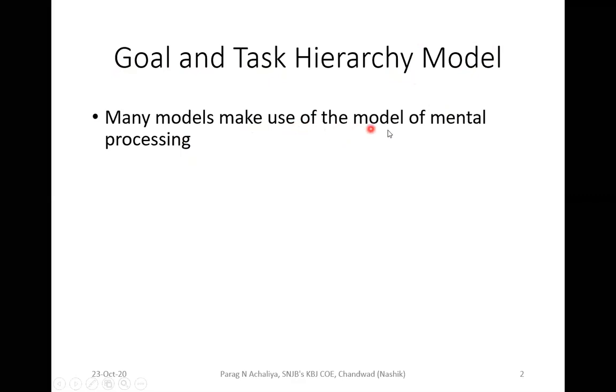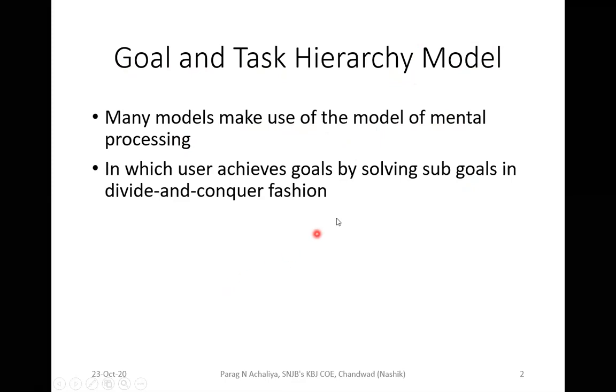Many models make use of the model of mental processing. Yes, human computer interaction or HCI is the basic study of human mind or human mental activity, in which the user achieves a goal by solving sub goals in divide and conquer fashion. What exactly is happening? If you wish to achieve any goal, you need to divide the complete goal into various sub goals, and you are going to achieve all the sub goals one by one. That is the process, divide and conquer.